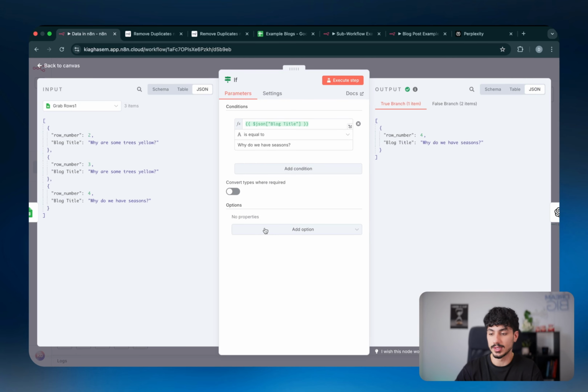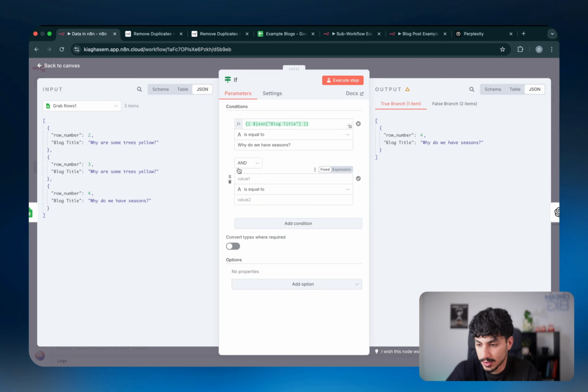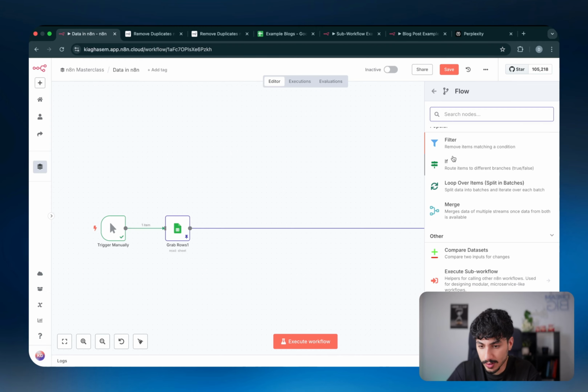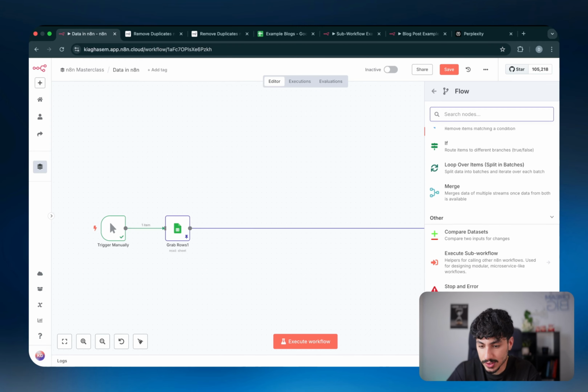You're going to find yourself using this quite often. Now it's the same deal as what we saw before with the filters. You can add additional conditions with and or statements to make it more and more complex as you'd like. Now what I find myself using quite often as well, instead of the if statement, is the switch statement.